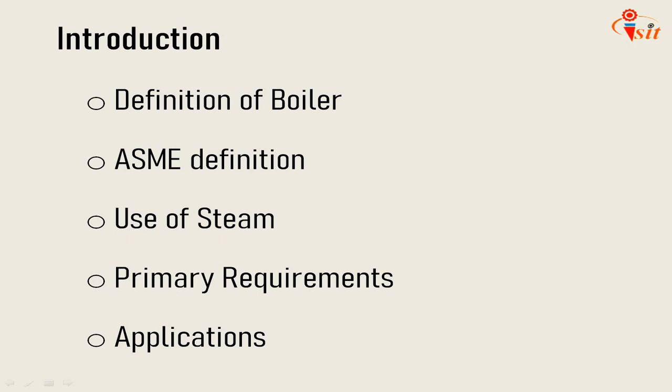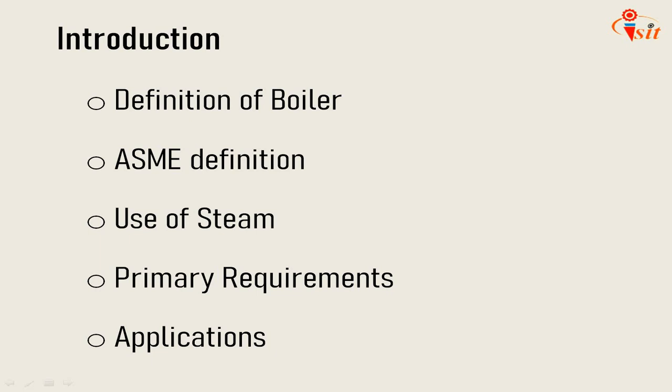The main applications of steam are: the heat content of steam is large, we all know that, and thus it is suitable for process heating, for curing, drying, etc. in many industries like sugar mills, textile mills and chemical industries. It is also used for power generation in thermal power plants.